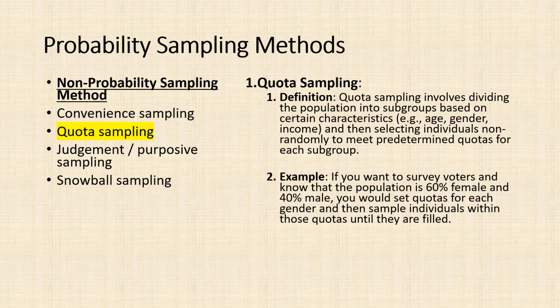Quota sampling. Definition: quota sampling involves dividing the population into subgroups based on certain characteristics, e.g., age, gender, income, and then selecting individuals non-randomly to meet predetermined quotas for each subgroup. Example: if you want to survey voters and know that the population is 60% female and 40% male, you would set quotas for each gender and then sample individuals within those quotas until they are filled.